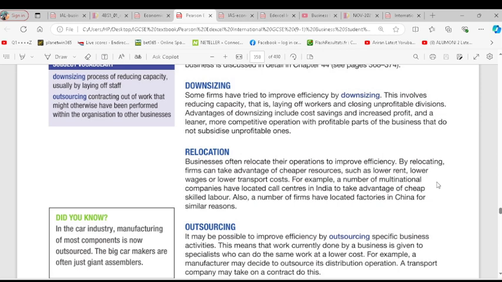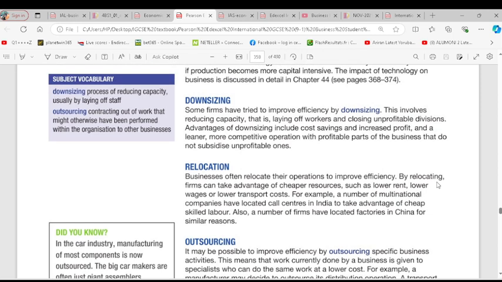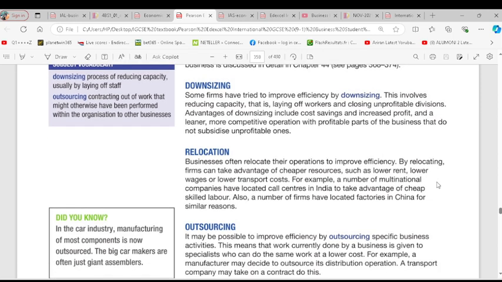Like maybe the cost of labor in that region is low, or the cost of rent is low, or the tax over there is reduced, compared to here. So that can also be a way to make profits and increase your productivity.